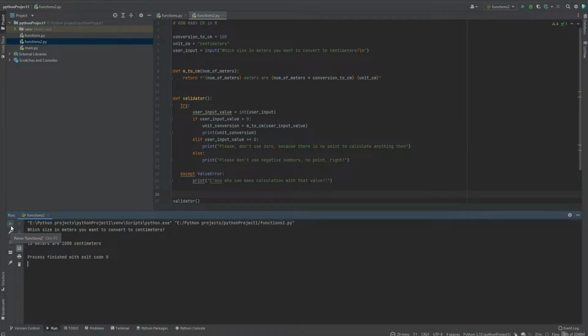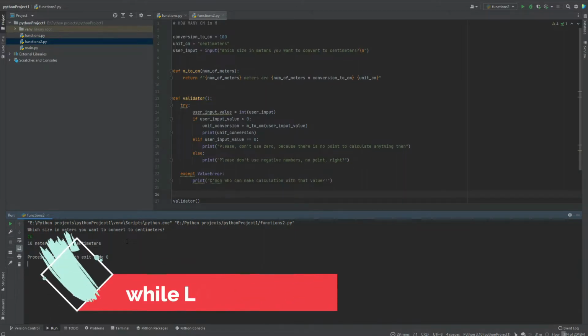What we will do in this video, and what we will learn new, is that we will make our program run as long as we want it to run. That means when we enter one value, the program won't quit. The program will continue to run and execute as long as we want. This will happen as long as we send some command to the program or stop it by pressing stop to quit the application. And to do that, we will use something called a while loop in Python.